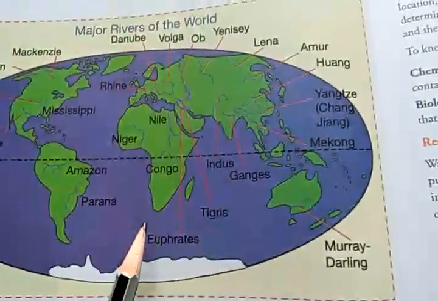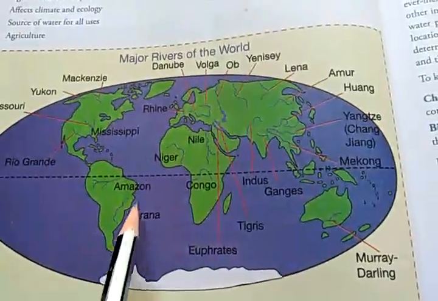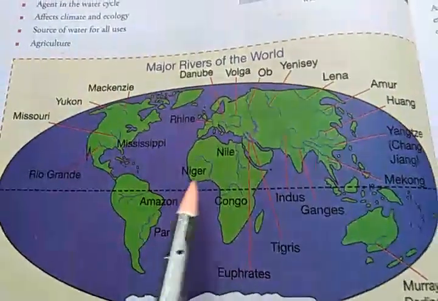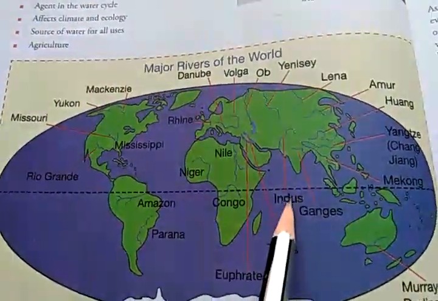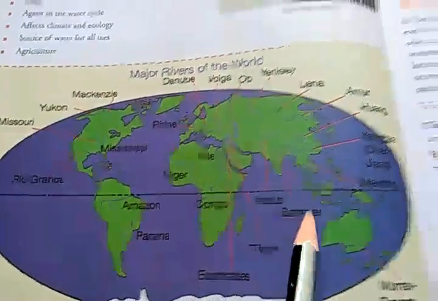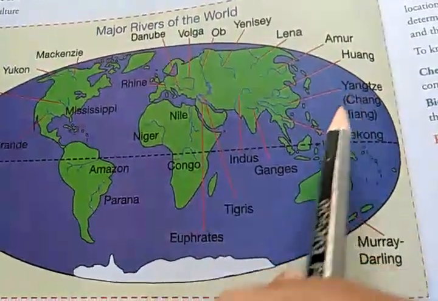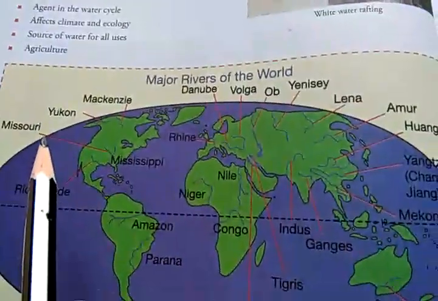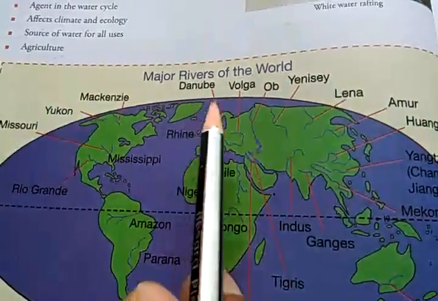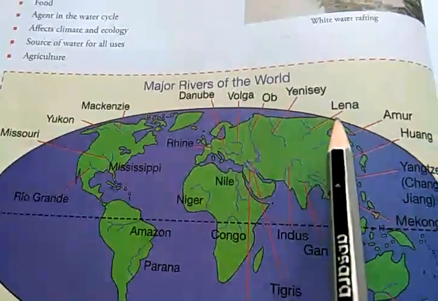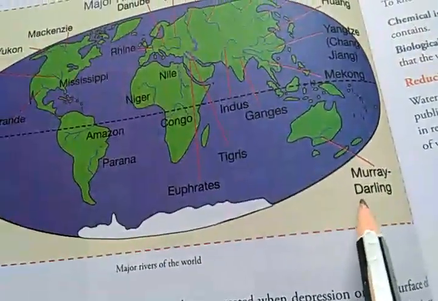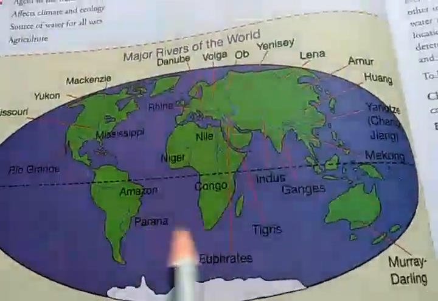Then in this diagram, you can see some important rivers in the world, like Rhine, Mississippi, Rio Grande, Amazon, Parana, Niger, Nile, Congo, Indus, Ganges, Tigris, then Mekong, Yangtze. So these are some important rivers. Then over here you can see Missouri, Yukon, Mackenzie, Danube, Volga, Ob, Yenisei, Lena, Amur, Huang, then Murray and Darling River. So plenty of important rivers throughout the world.